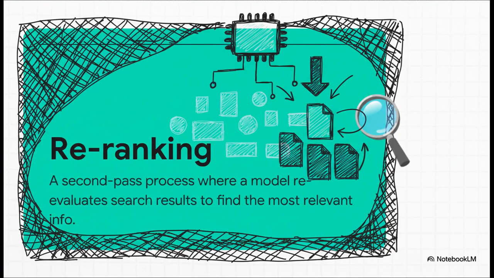And this is where re-ranking comes into play. So our first search was fast and cast a wide net. Maybe it brought back the top 20 or 30 results. Now re-ranking is like handing that stack of documents to your top expert for a final review. It uses a slower but much more powerful model, like a cross-encoder. And what it does is it looks at your query and each document snippet together to figure out the exact relevance. It's like an ultimate quality check that finds the single best paragraph for your specific question.